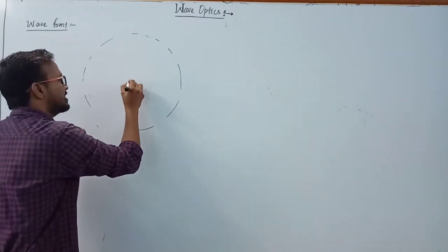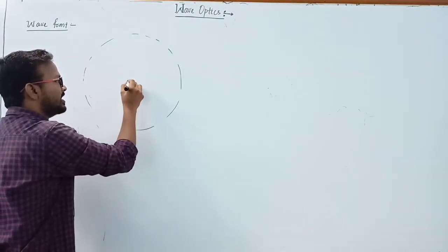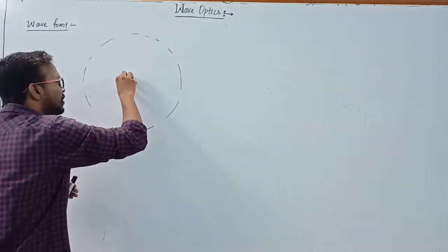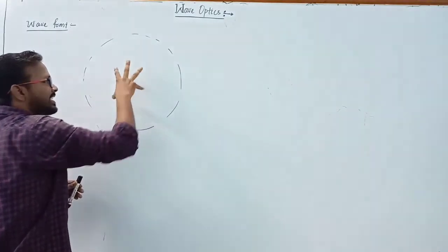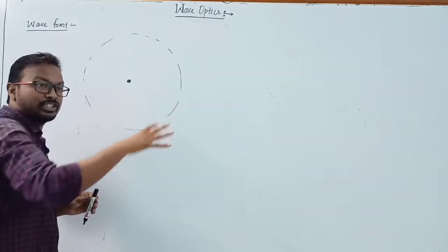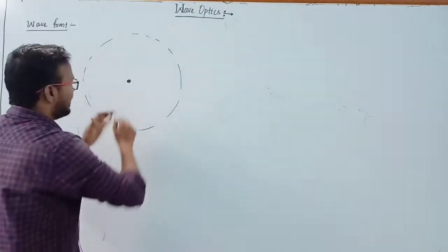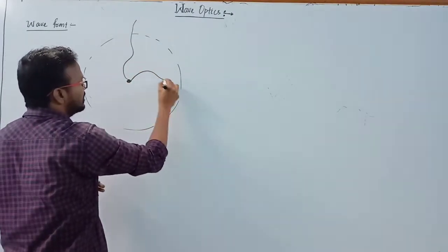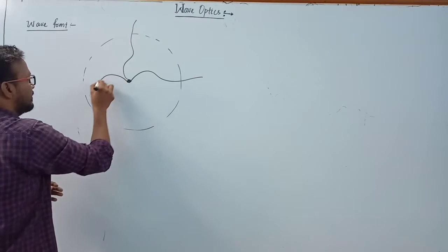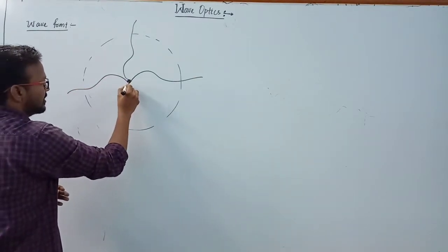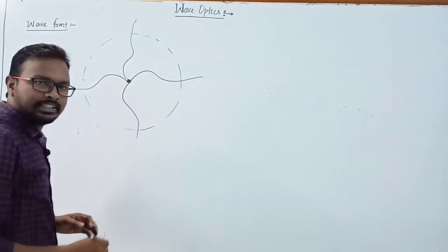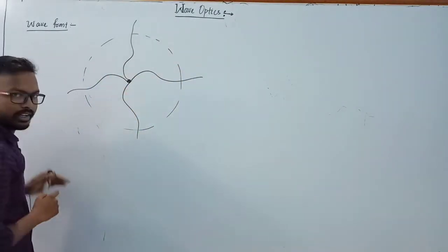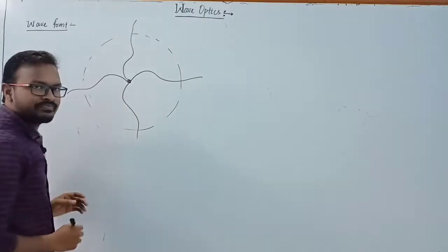If we throw a stone here towards the still water, then the wave travels in this direction, the ripples of the wave travel in this direction like this, and also in all directions. Clear? These are the directions of the wave, and there is a stone.